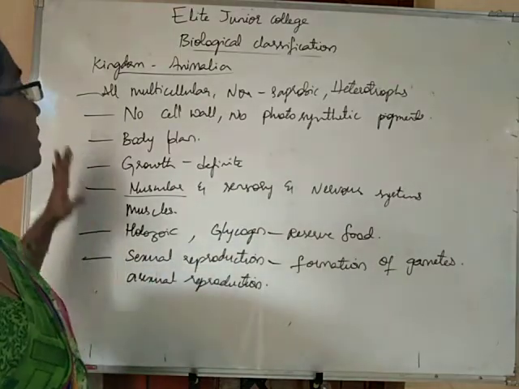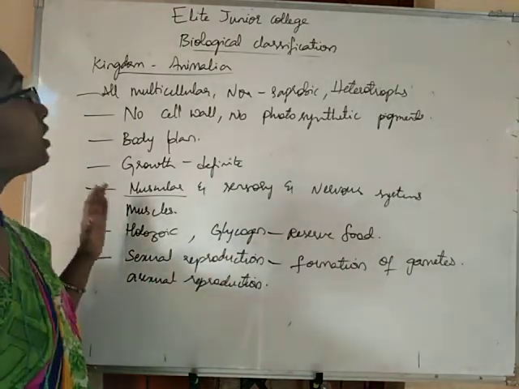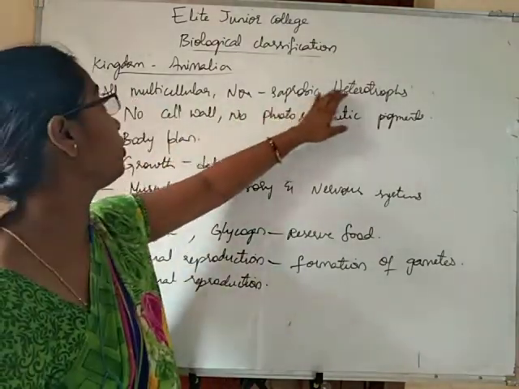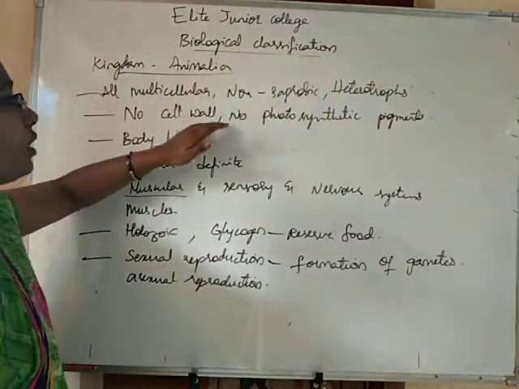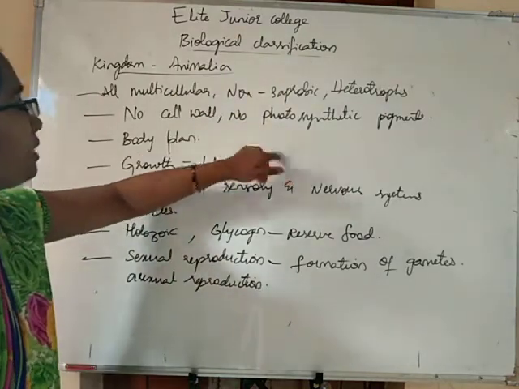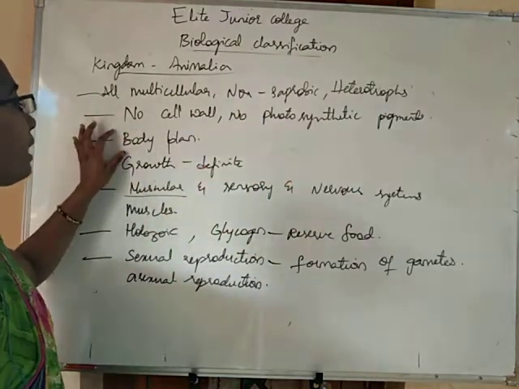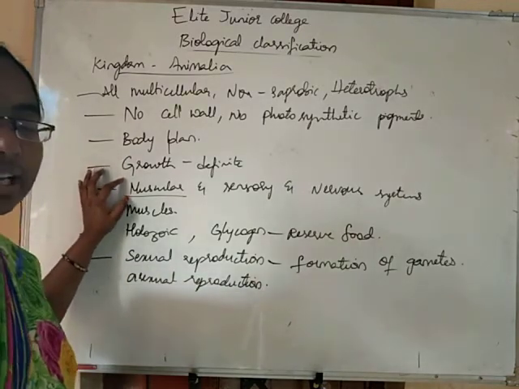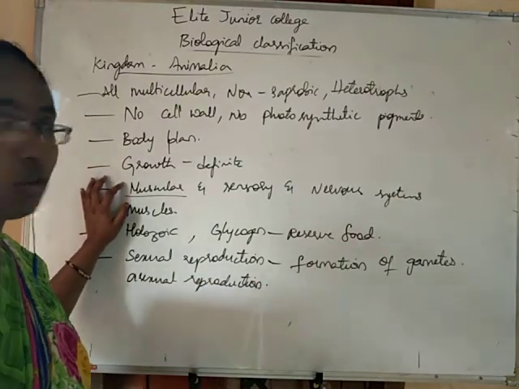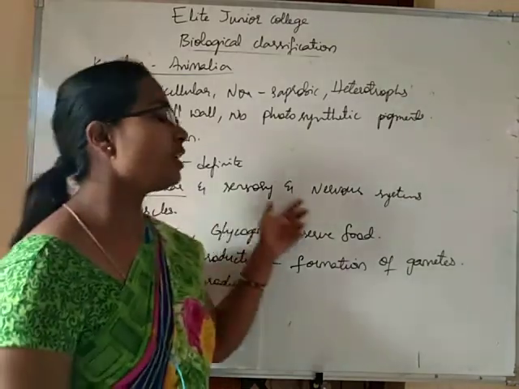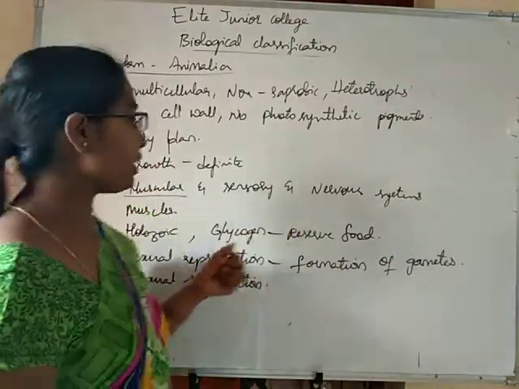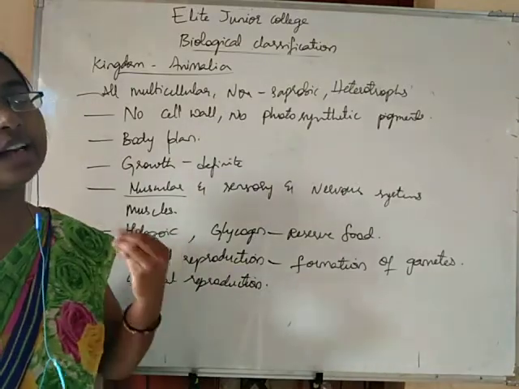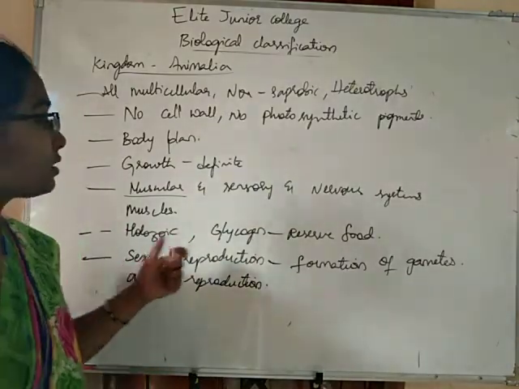Okay. So, these are some of the characters of the kingdom Animalia, students. They are all multicellular, non-saprobic heterotrophs. They do not have a cell wall, they do not have any photosynthetic pigments, they will have a proper body plan, growth is definite in them, muscular system is well developed, muscles are causing movement, sensory and nervous systems are also well developed, nutrition is holozoic, that means they eat and digest the solid food particles.